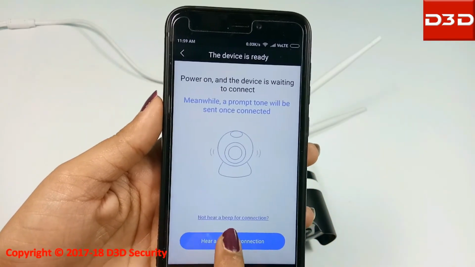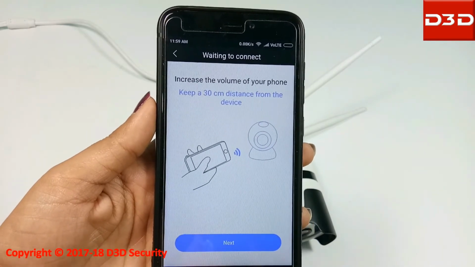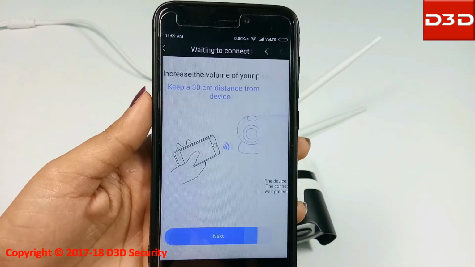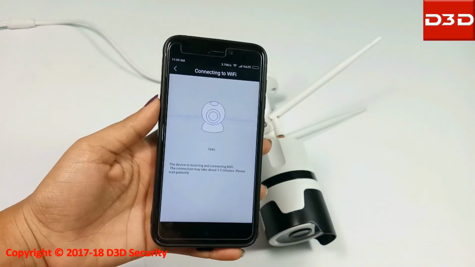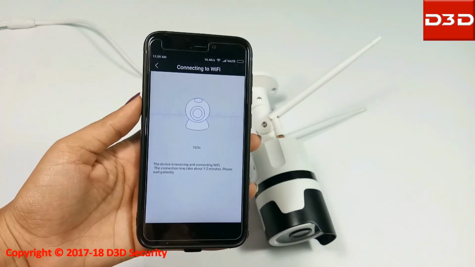Click on Hear a Beep for connection. Click on Next. Keep the mobile phone nearby the camera during configuration. Phone will produce a music sound.